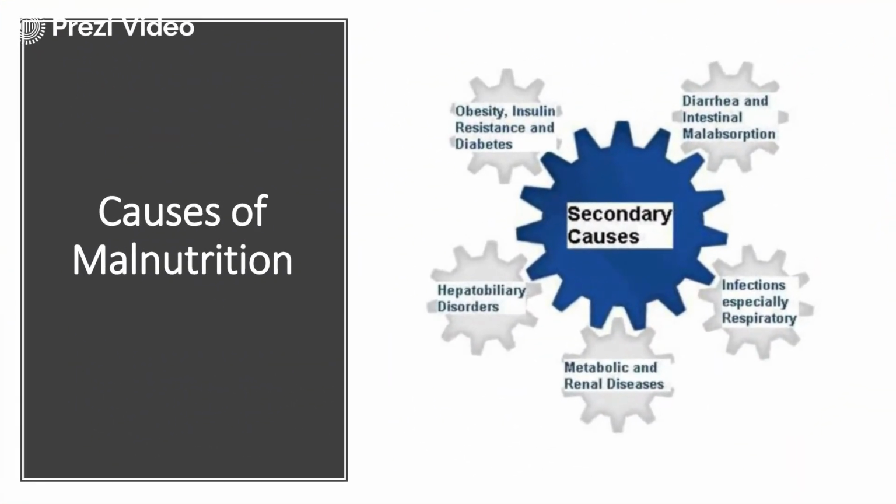Then apart from that, obesity, insulin resistance and diabetes, hepatobiliary disorders, metabolic and renal disease, infections, especially respiratory infections, diarrhea and intestinal malabsorption. So these are the secondary causes of malnutrition.